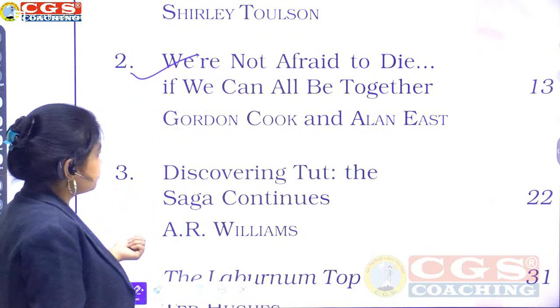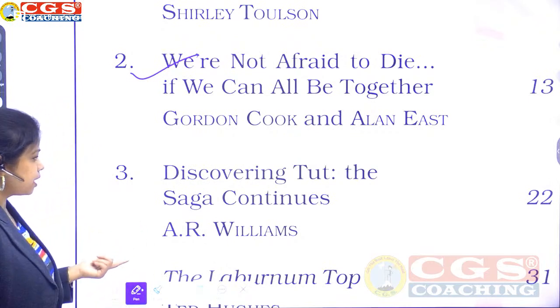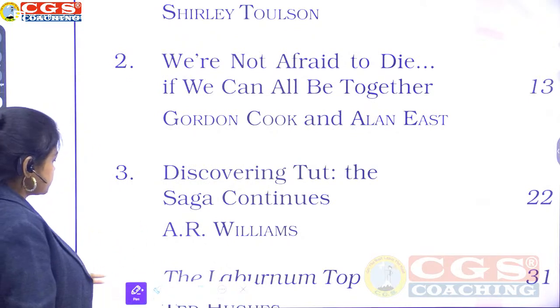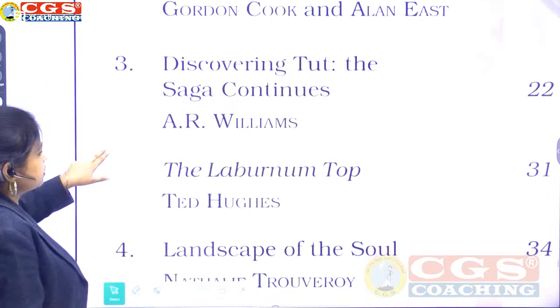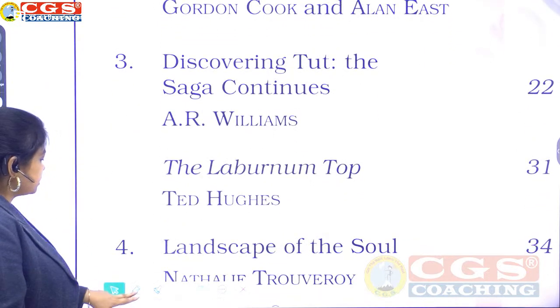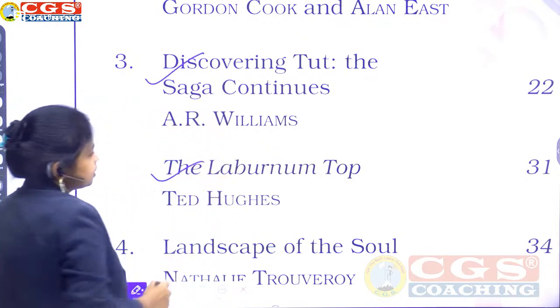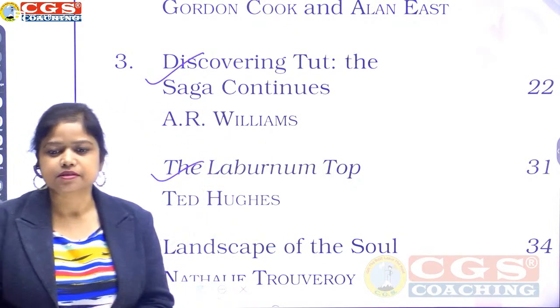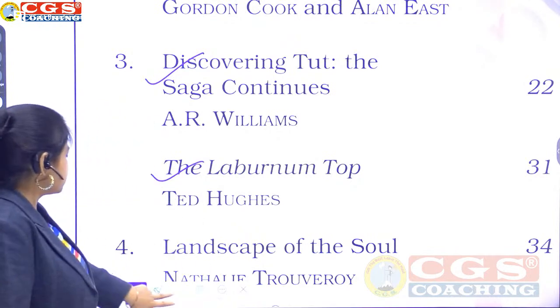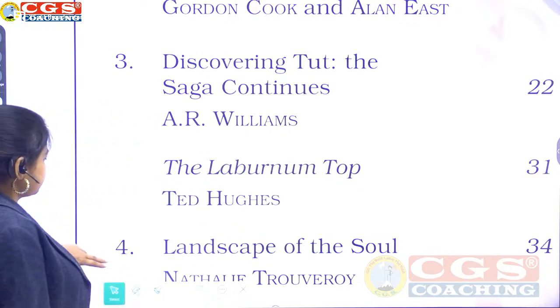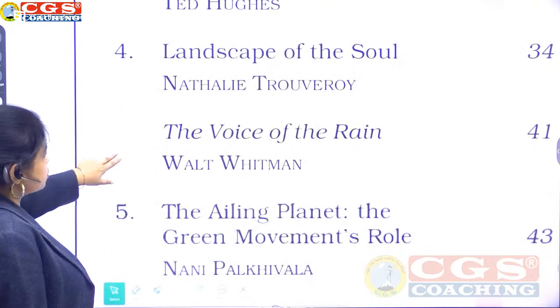Third one, Discovering Tut, the saga continues by A.R. Williams. And this includes the poem The Laburnum Top by Ted. Both this chapter and the poem, they are part of your syllabus. Now the next one, which is Landscape of the Soul and the Voice of the Rain.